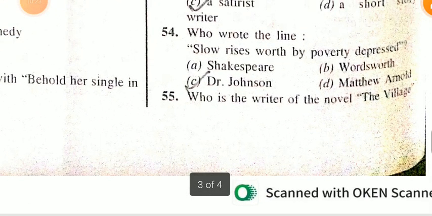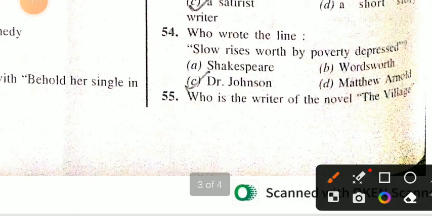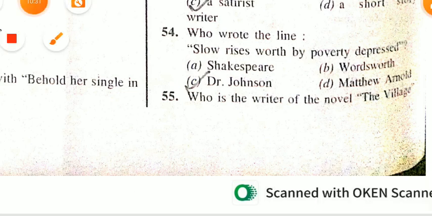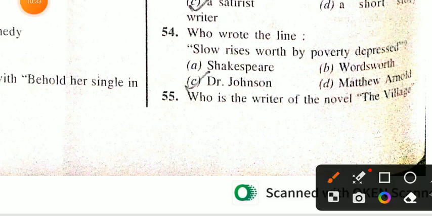Who wrote the line, "Slow rises worth by poverty depressed"? Dr. Johnson.